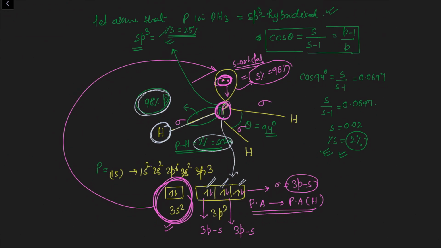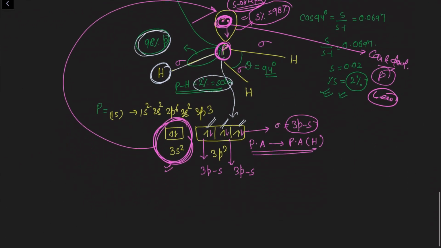And this lone pair of electrons is present in the s orbital. In that orbital, the effective nuclear charge is maximum. Because of this, this lone pair of electrons cannot be donated by the phosphorus. So it will not behave like a Lewis base, a very weak Lewis base.